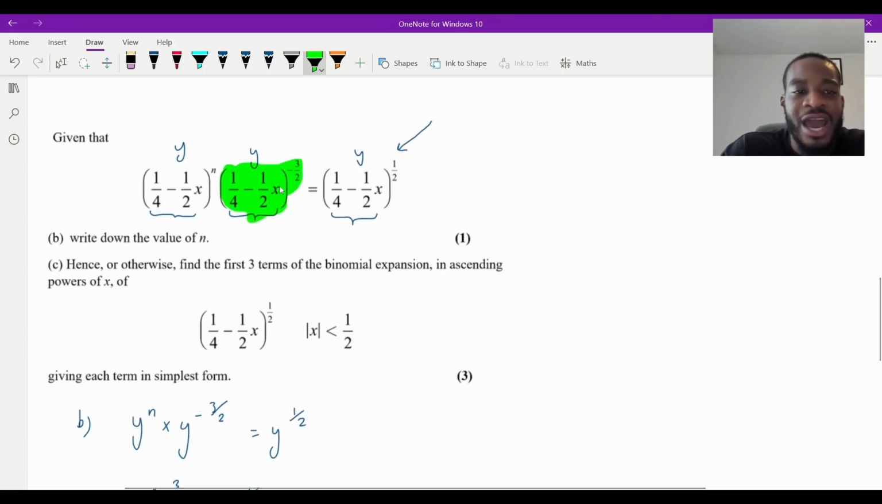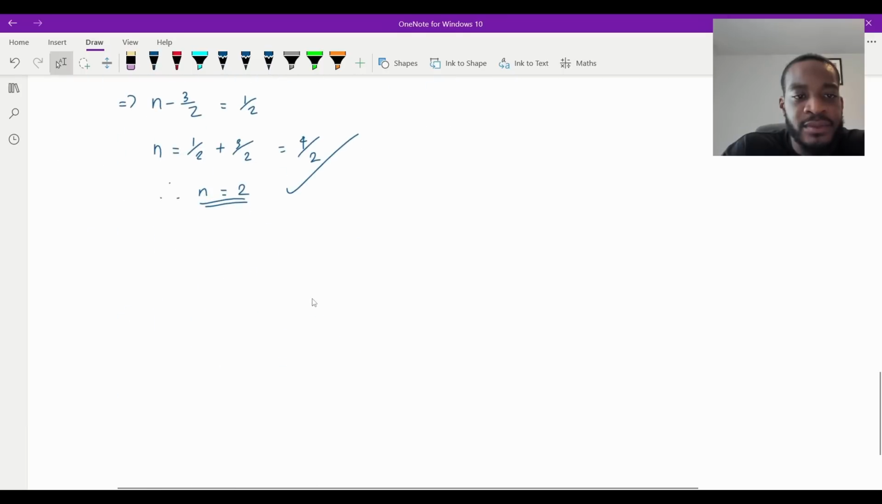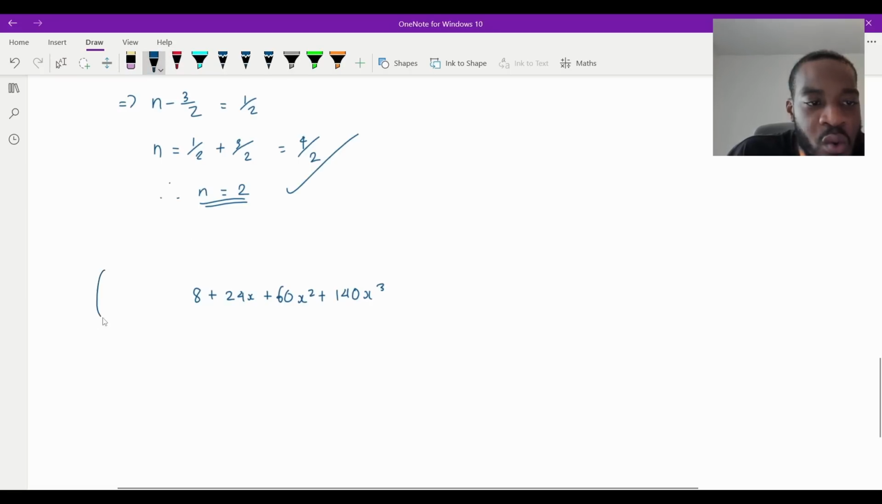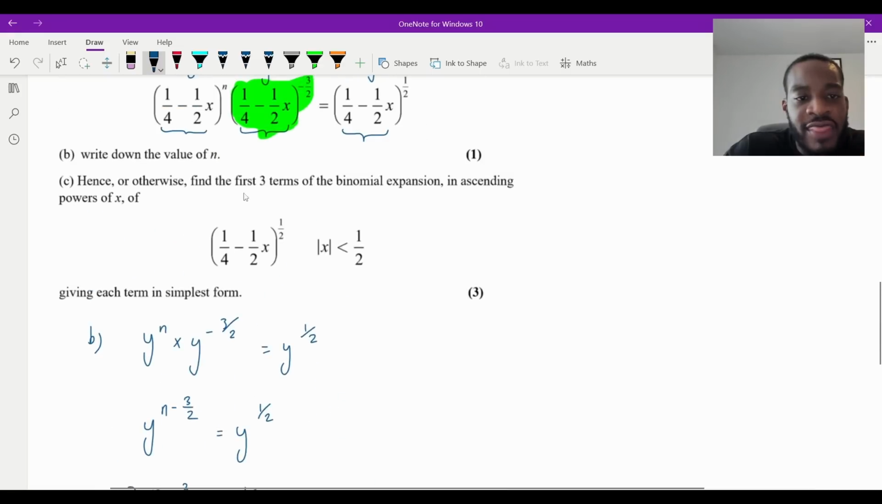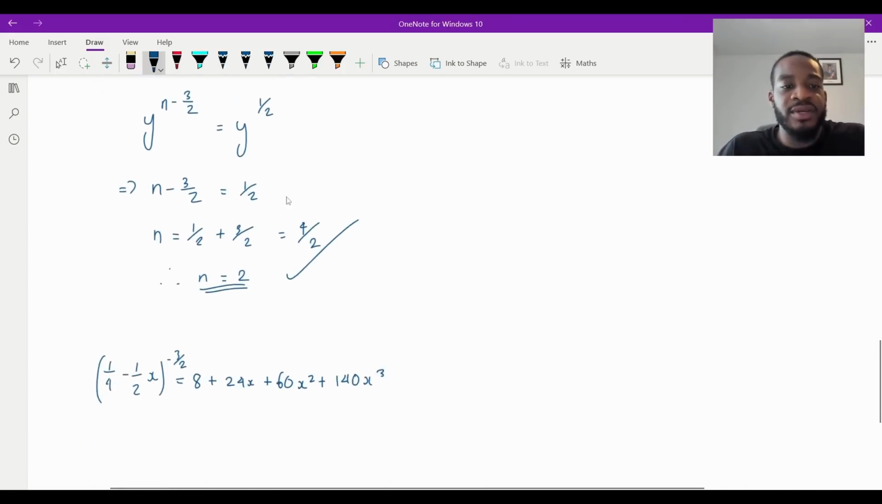So let's actually get what we did in part A, which was that one there. This was our answer. So let me grab it, and I'm going to copy this here. And I know that (1/4 minus a half x) to the minus 3 over 2 is equal to that, up until the fourth term. Now, we're looking for this one where it's a half. And we know in part B, that is the same as doing it to a power of 2 times that, minus 3 over 2.